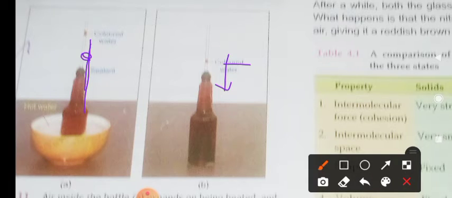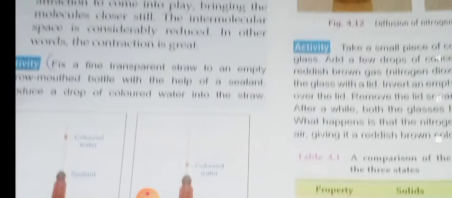Okay children, from this experiment we can prove that gases expand to a great extent and contract to a great extent. Similarly, gases also undergo a process called diffusion. Okay, what is diffusion? Diffusion is nothing but gases freely mix with one another, because the molecules of gas can easily occupy the large intermolecular space of another gas, and this phenomenon is known as diffusion.